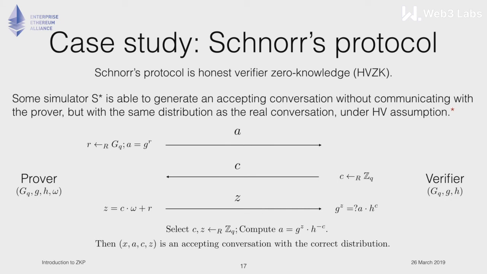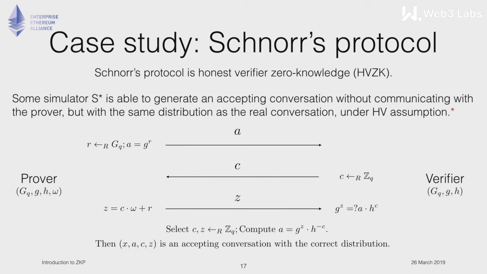Schnorr protocol, as I said, is honest verifier zero knowledge. What does this mean? That if an honest prover interacts with an honest verifier that always chooses his random bits as it should, meaning uniformly at random from this set, then the verifier doesn't learn anything about the secret of the prover.